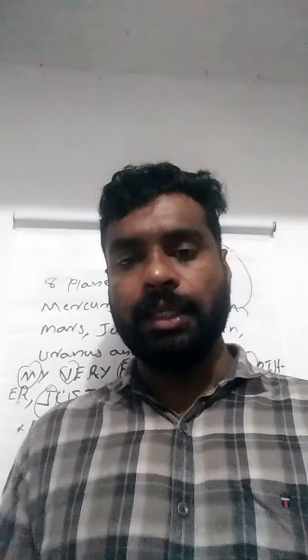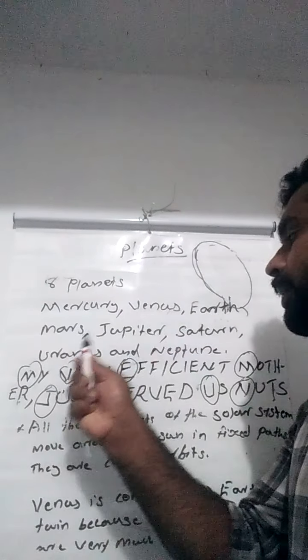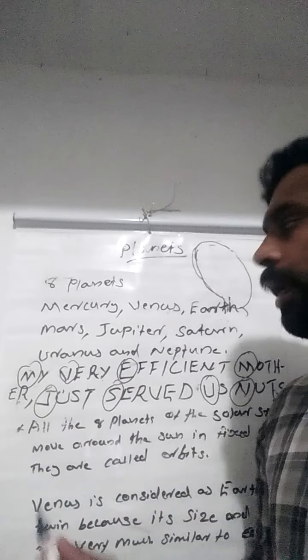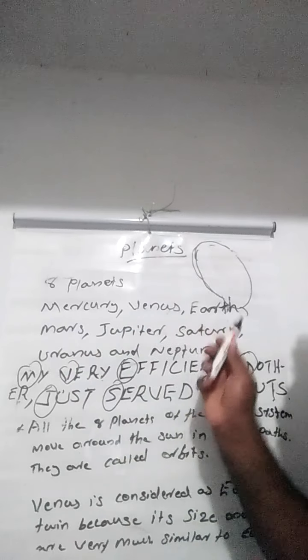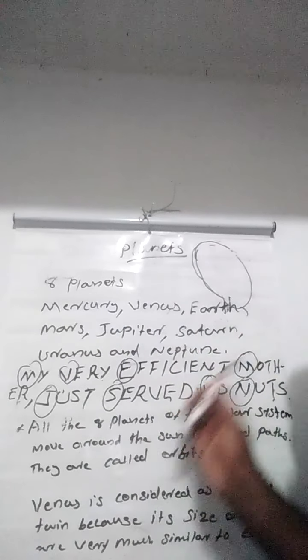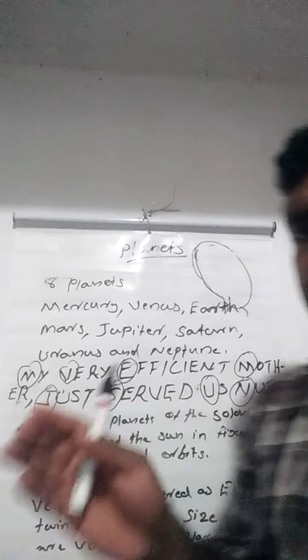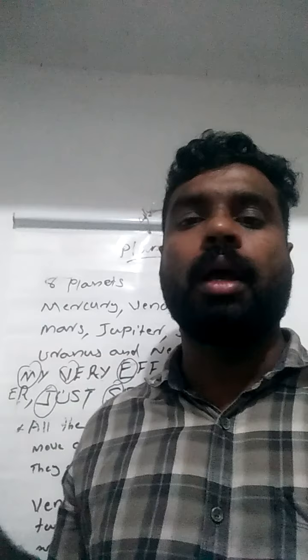According to the distance from the Sun, they are Mercury, Venus, Earth, Mars, Jupiter, Saturn, Uranus and Neptune. Okay. Mercury, Venus, Earth, Mars, Jupiter, Saturn, Uranus and Neptune. Now I am going to give an easy method for memorizing these names of planets.